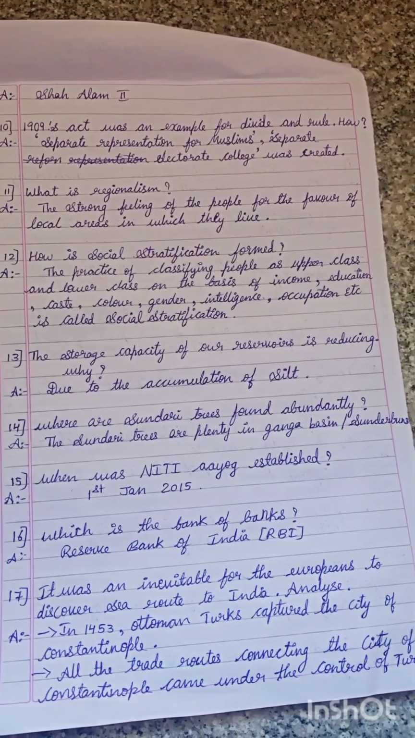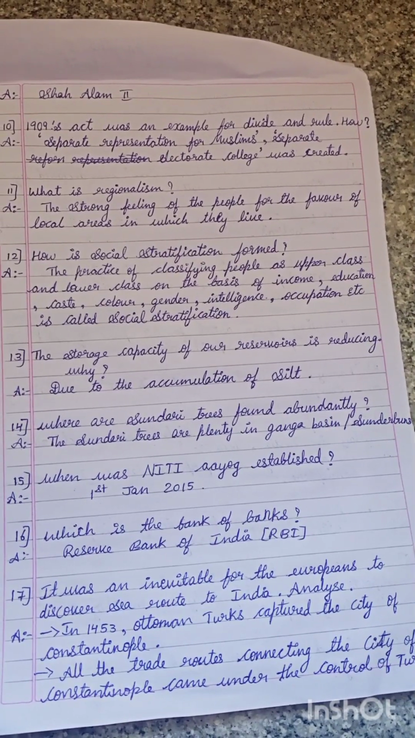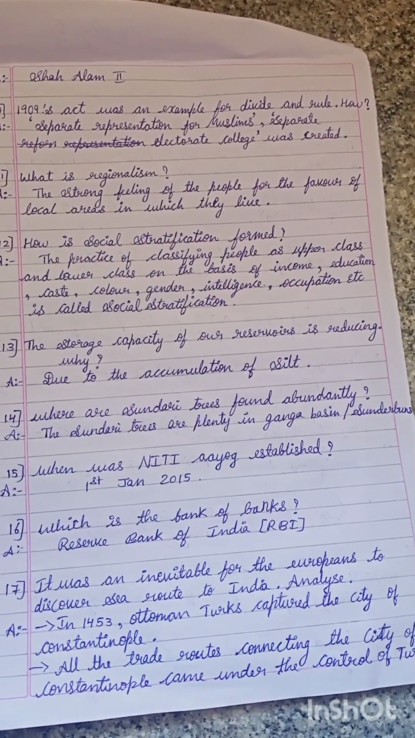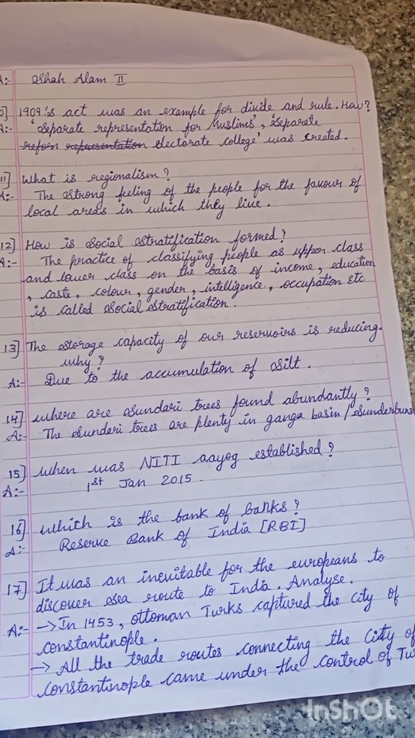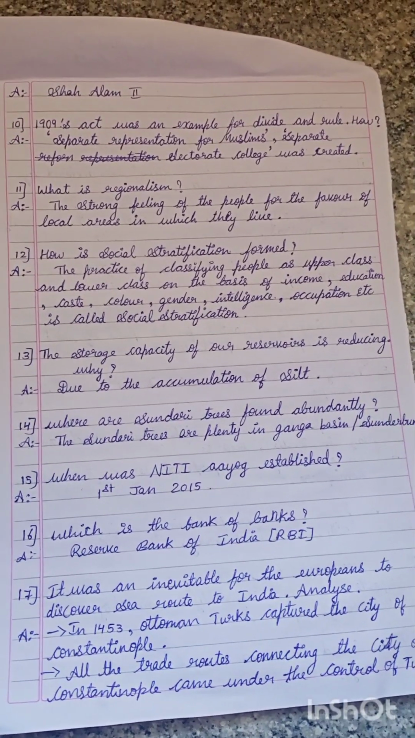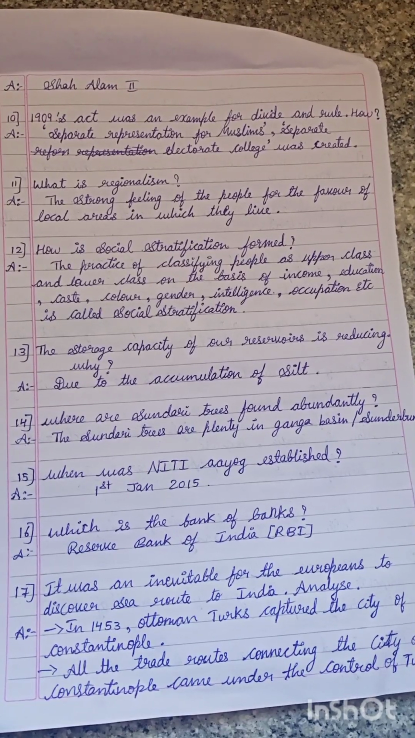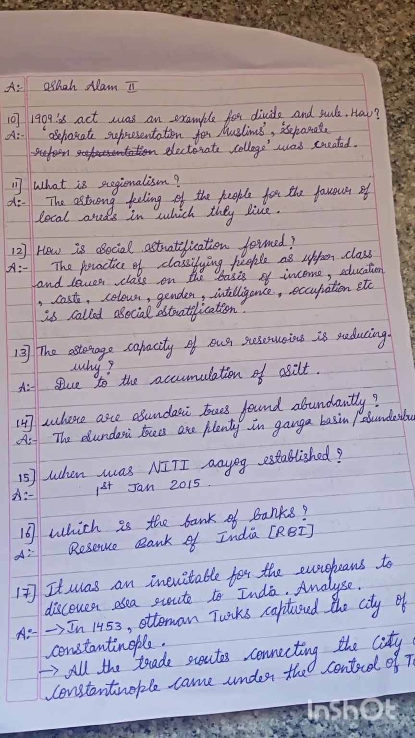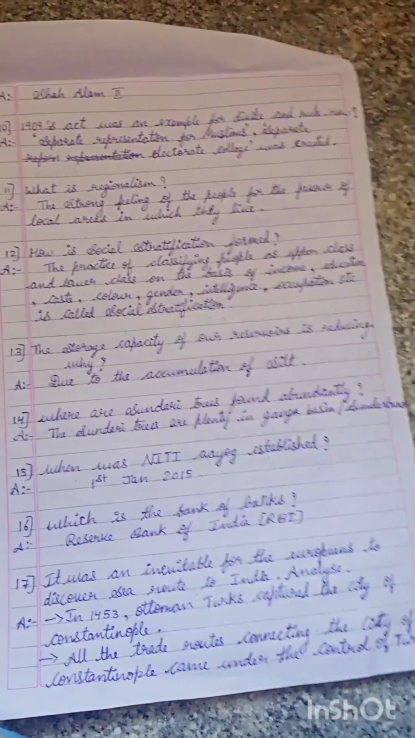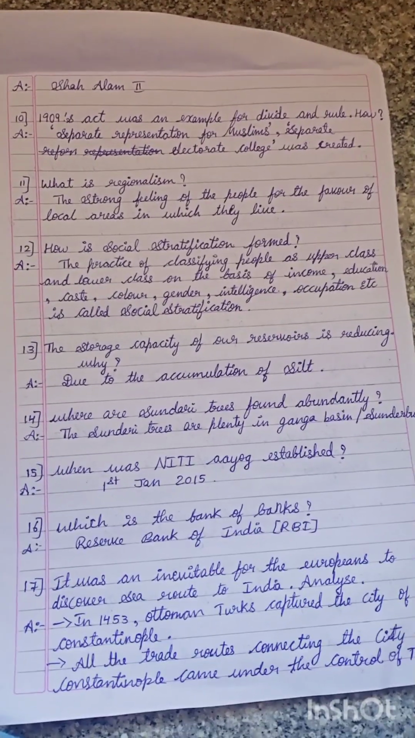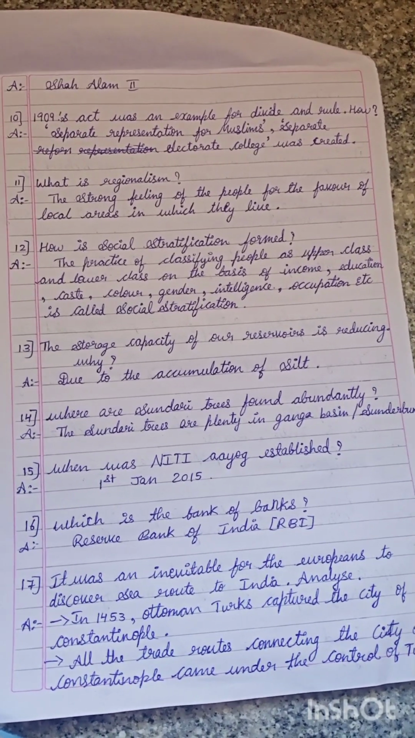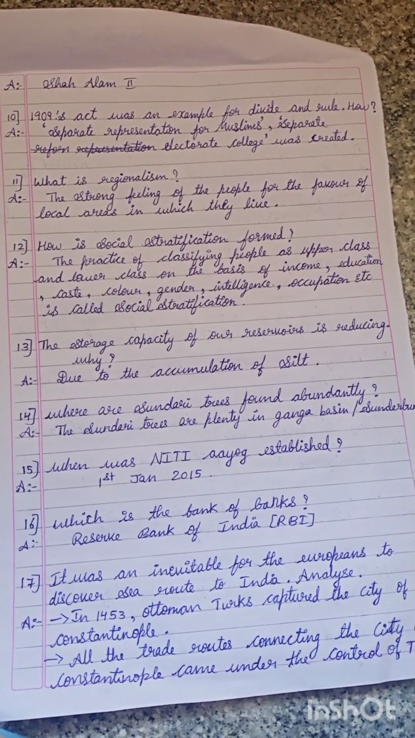How is social stratification formed? Answer: The practice of classifying people as upper class and lower class on the basis of income, education, caste, color, gender, intelligence, occupation is called social stratification. The storage capacity of our reservoirs is reducing. Why? Answer: Due to the accumulation of silt.